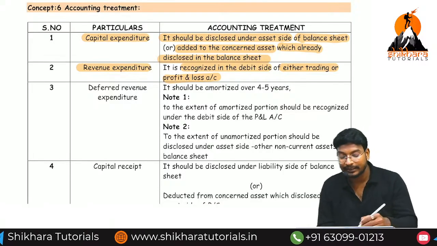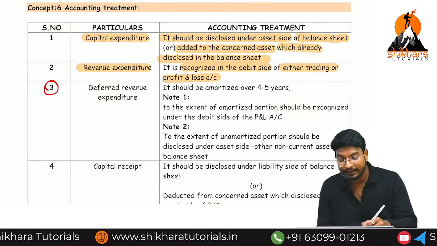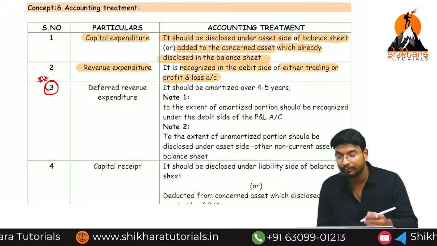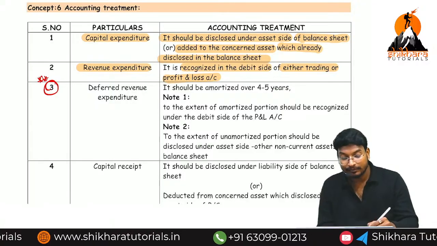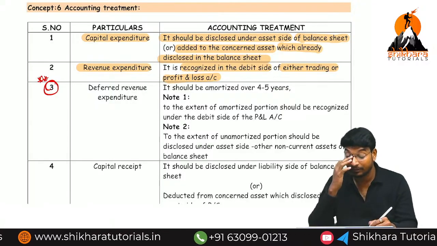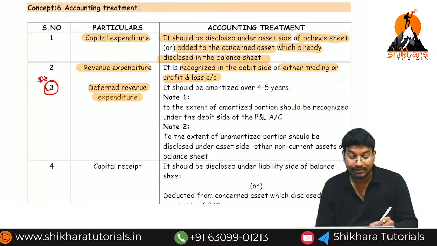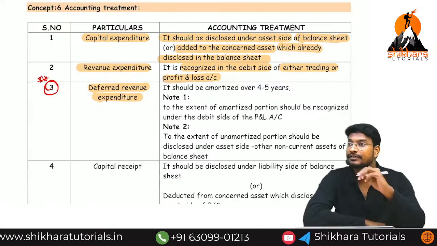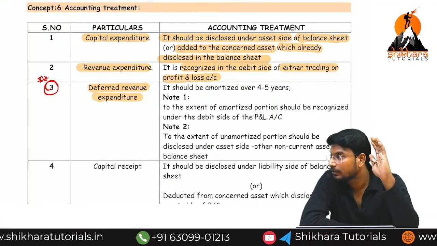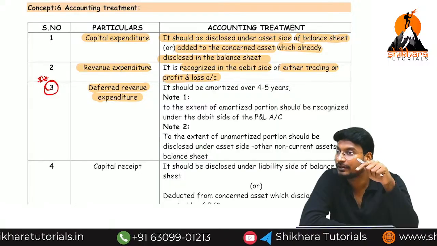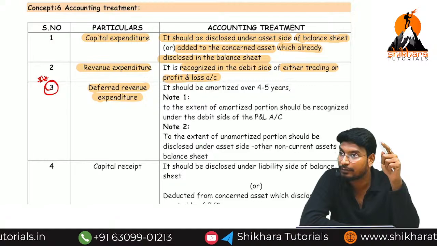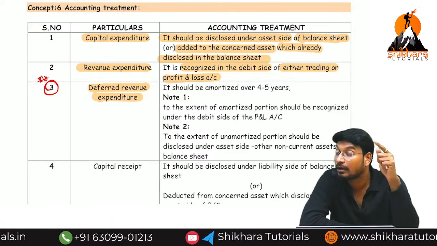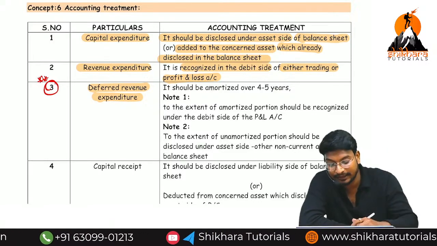Next, the important point is deferred revenue expenses. Very, very important. Why are they further classified as deferred revenue? Deferred revenue expenses involve large amounts of expenditure. Even though they are not related to a fixed asset, these kinds of expenses have a large number of amounts. Example, I will take, no problem.